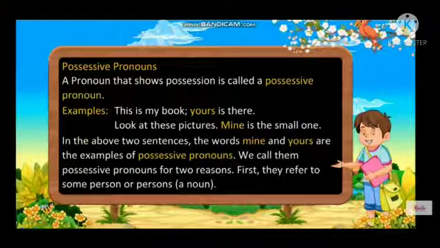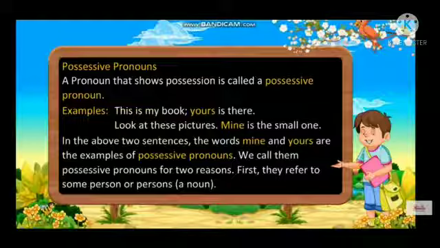Next one is possessive pronoun. A pronoun that shows possession is called a possessive pronoun. Examples: This is my book, yours is there. Look at these pictures, mine is the small one.